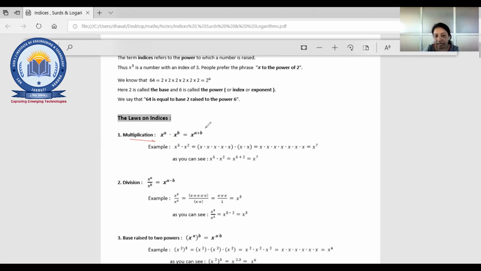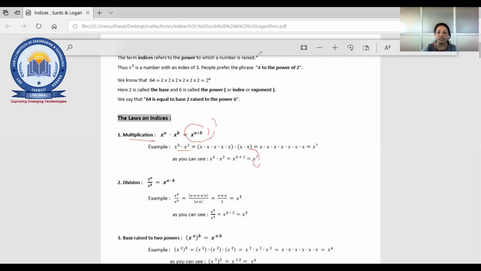Fine. Now here one example is given. Suppose x raised to 5 and x raised to 2. So x is multiplied 5 times, and x is multiplied 2 times. The answer, directly, if you know this rule, you can write x raised to 5 plus 2. So you will get x raised to 7. Very basic one, right?